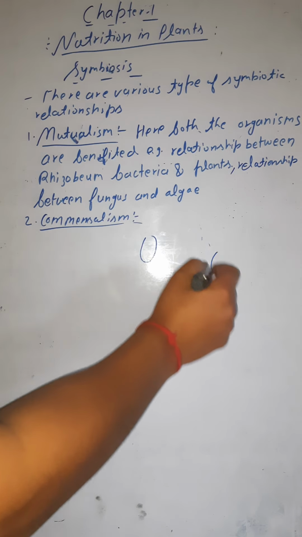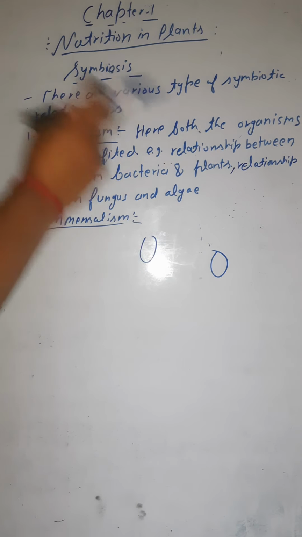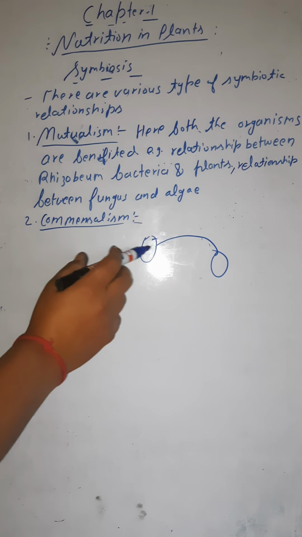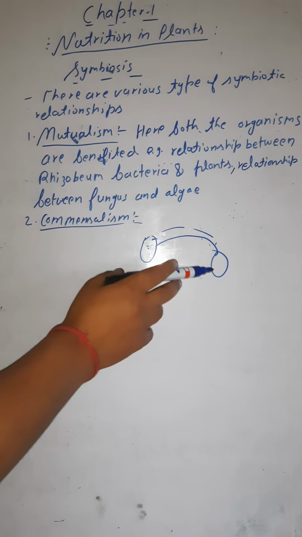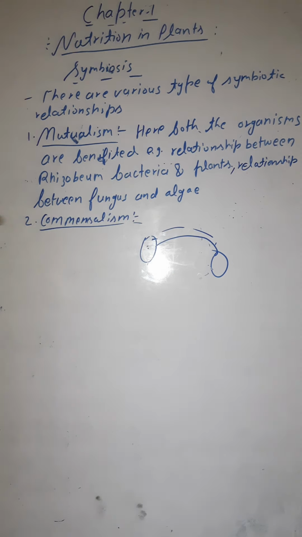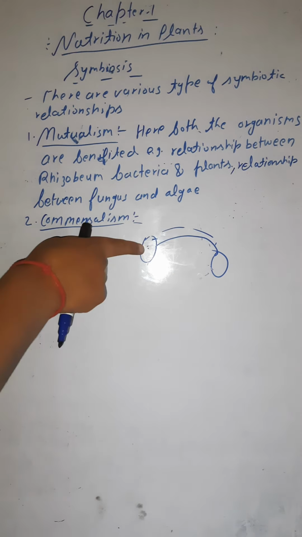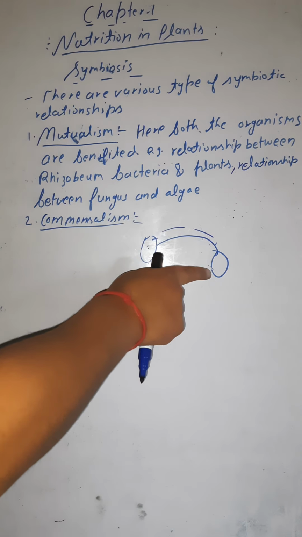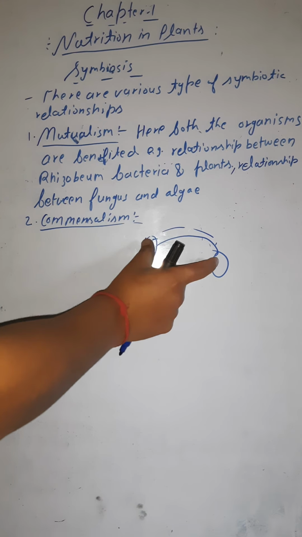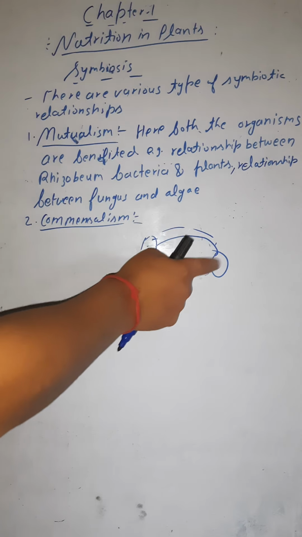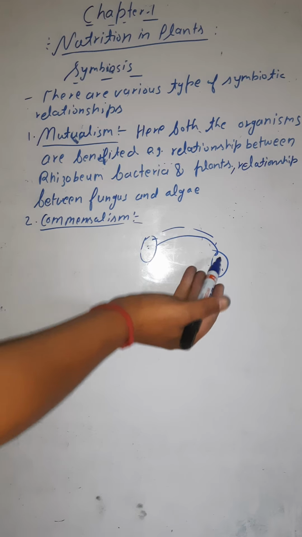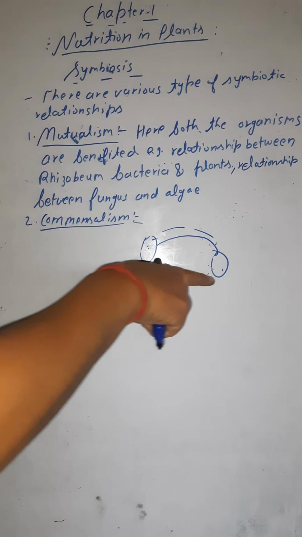Let's say you have two organisms living in a symbiotic relationship. One organism is getting the benefit, but the other is getting nothing. The other is neither harmed nor helped.